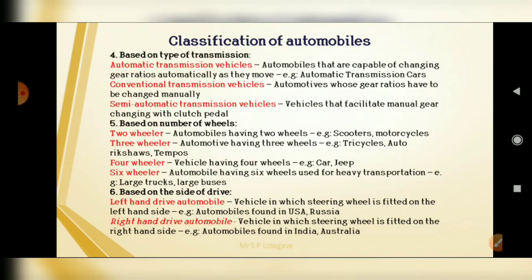So these are the classifications of automobiles and the main parts or components of the automobile.